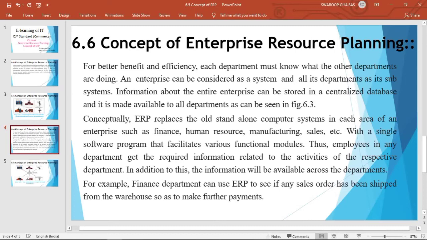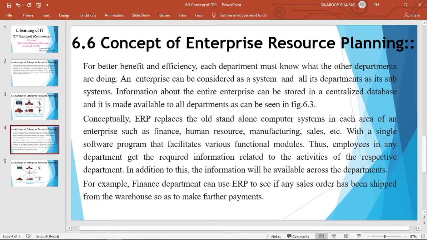In addition to these, information will be available across the departments, so that departments can access the data from other departments. Any employee can access the data from different departments. So in this way, a centralized database will be there, and all the data of your whole enterprise can be accessed by every department and every employee.